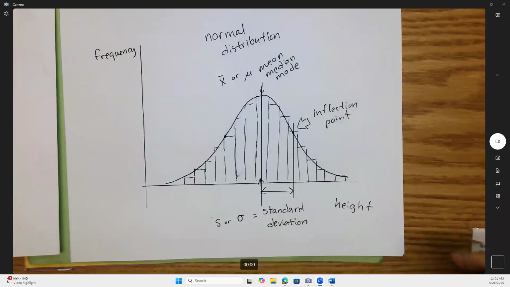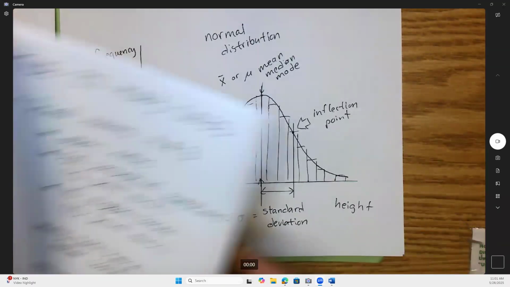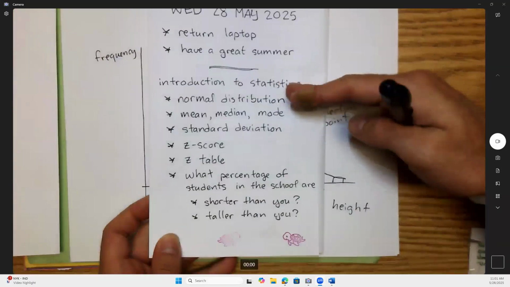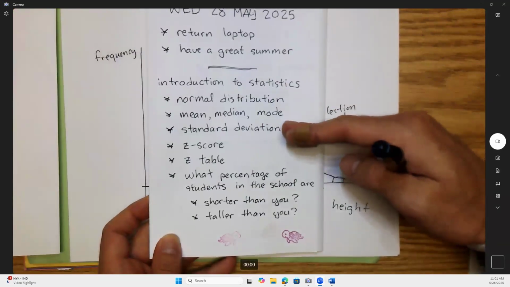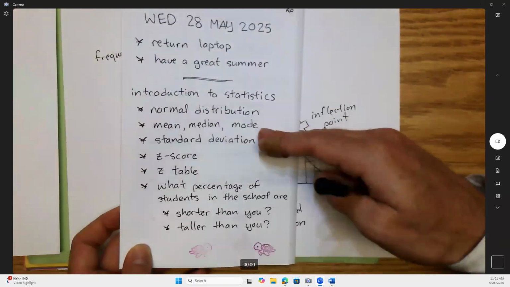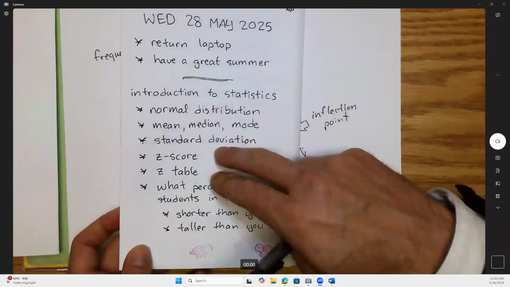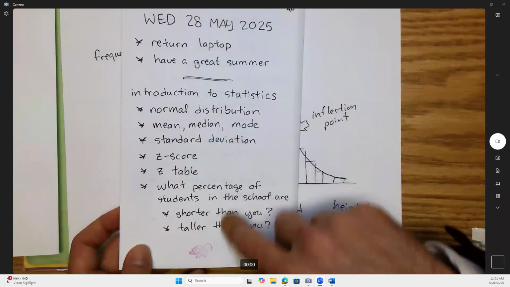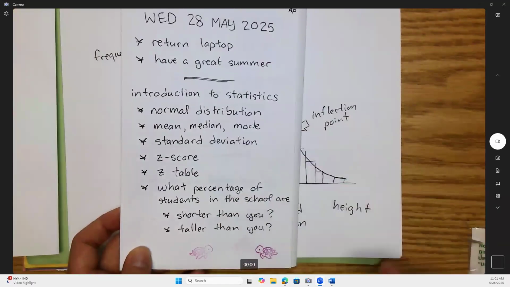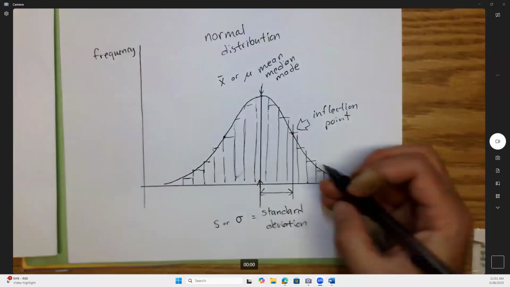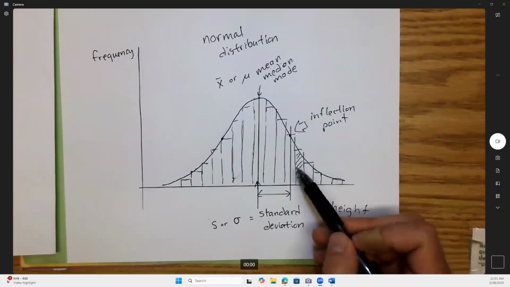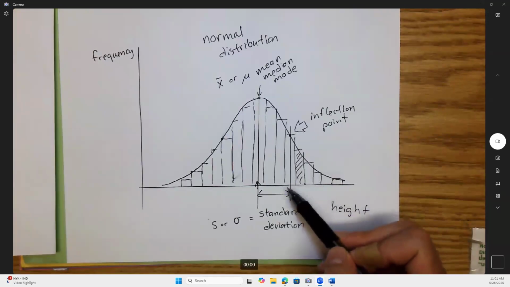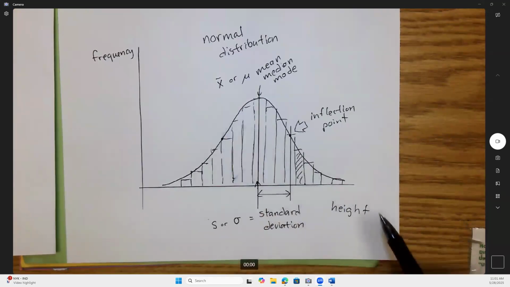Now, if you look at these questions I set here, because I want to go down slow. We talked about normal distribution. We talked about mean, median, mode. Now, there is actually a way to calculate standard deviation, and we're going to do one of those. The next set of questions, like z-score and z-table, lead up to where you fit in with this wider population. Like, is your height right here? If you're on this bar, you'd be pretty tall, right? But you're taller than what percentage of people, and shorter than what percentage of people? So we're working towards the table there, right?